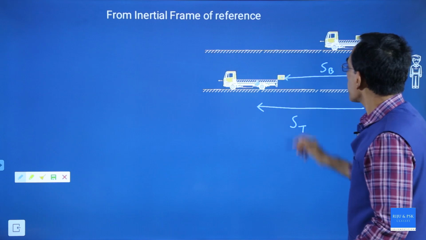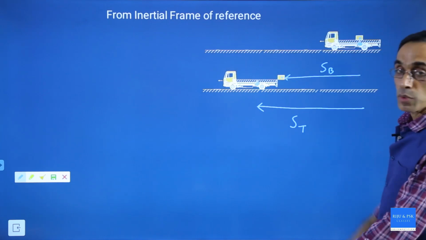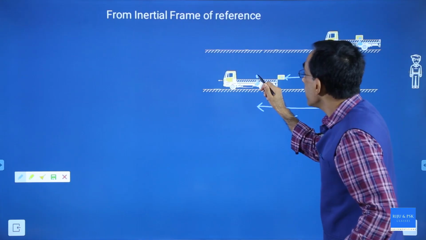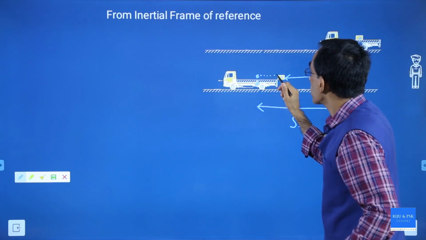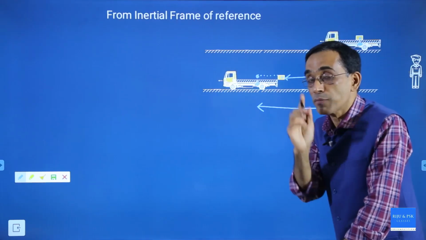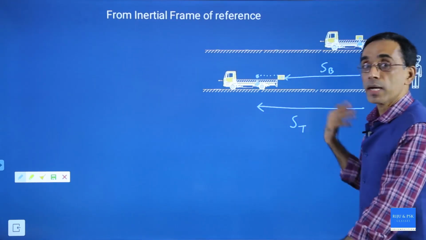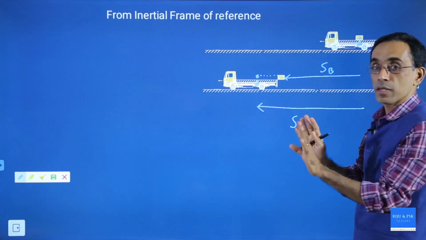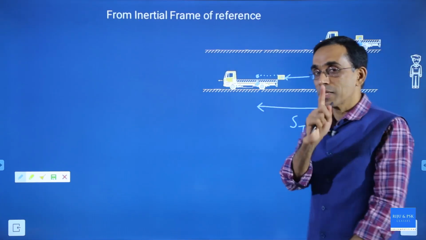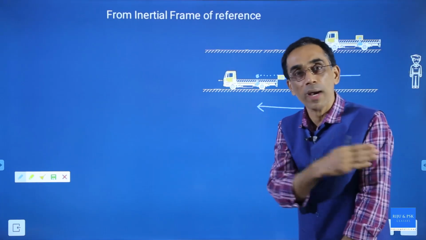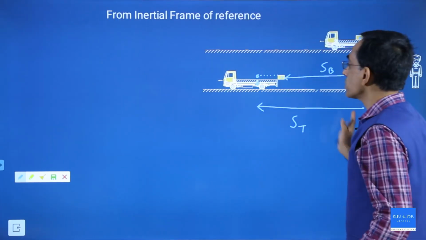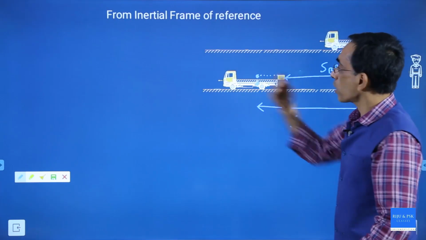And from the diagram you can see there is a difference between these two. The box which was here literally moved backward. But actually the box did not go backward. You have to know that. The box also went forward. The truck also went forward. Please pay attention. The box did not go backward. The box went forward. The truck went forward, but the truck was faster. So it covered more distance than the box.